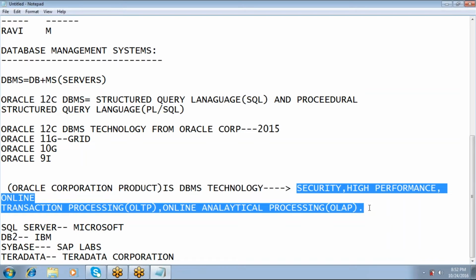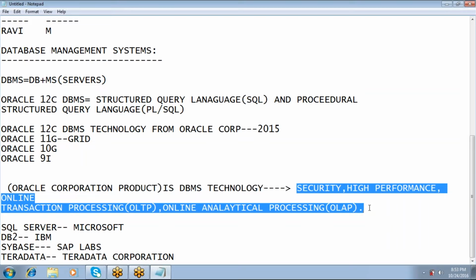Yes, that is called OLAP features. So performance wise also it is very good. And the Oracle database is platform independent. It is not platform dependent. Your Oracle is not platform dependent. It will run on any kind of operating system.